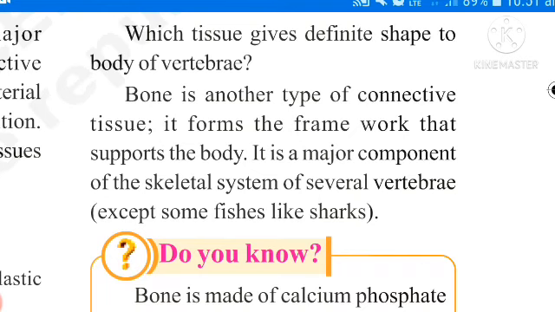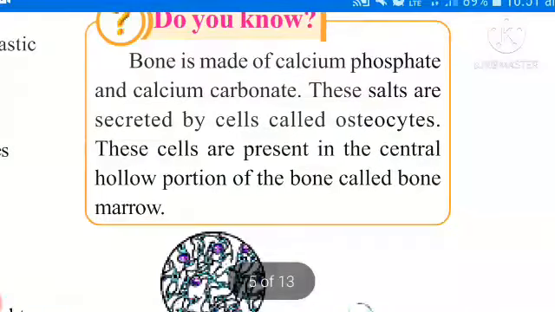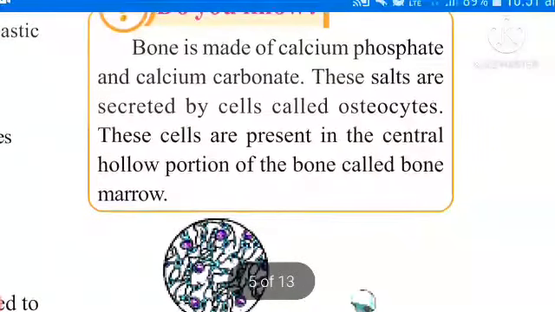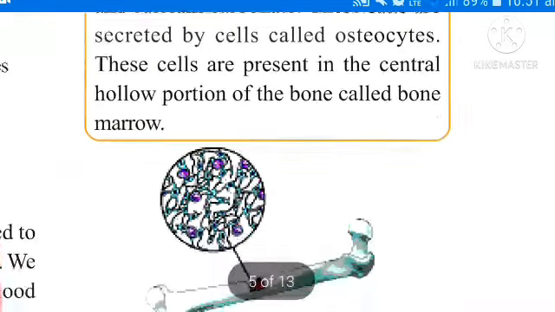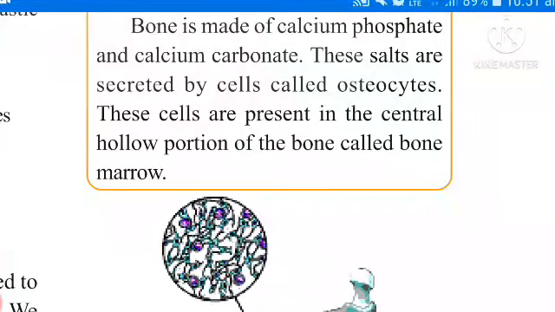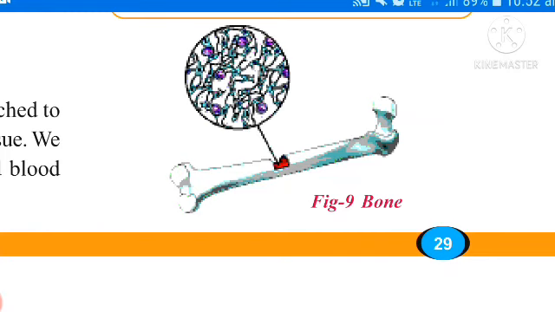Okay. Here one important concept is there. How is bone formed? Bone is made up of calcium phosphate and calcium carbonate. These salts are secreted by the cells called osteocytes. These are present in the central hollow portion of the bone. That is called bone marrow. Bone marrow means the central hollow portion in the bone. Once observe this picture.